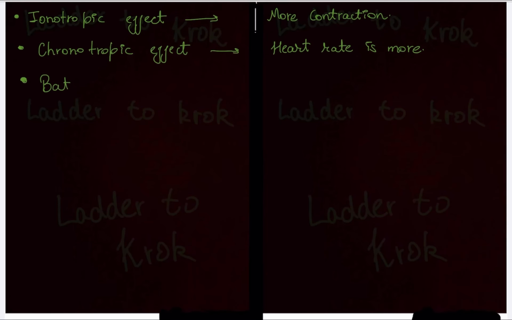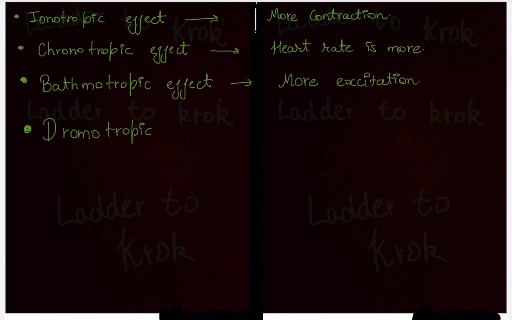Now, bathmotropic effect deals with excitation. Positive bathmotropic effect means more excitation, and negative bathmotropic effect means less excitation. Now, dromotropic effect deals with conduction speed. If someone says the person has positive dromotropic effect, positive means more conduction speed, and negative means less conduction speed.